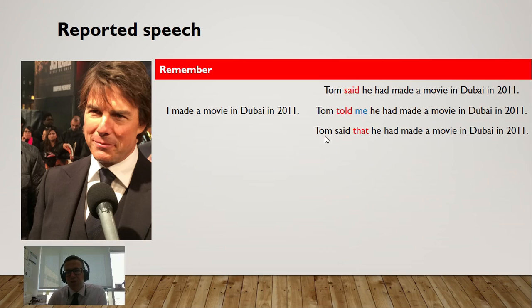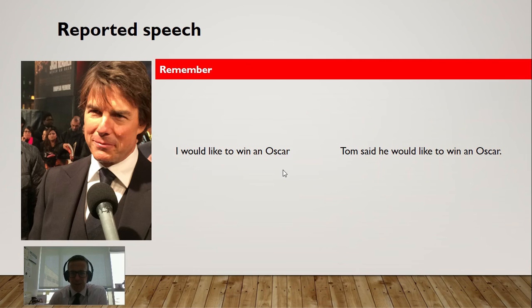And you can also use the word that. Tom said that he made a movie. It doesn't make a difference. You can use it or you cannot use it. It doesn't make much of a difference. I would like to win an Oscar. Tom said he would like to win an Oscar. So there is no past of would, so it doesn't change for would. This is the same for could, should, and modal verbs like this.